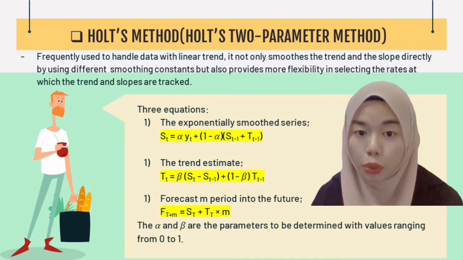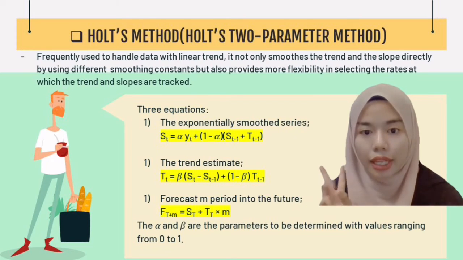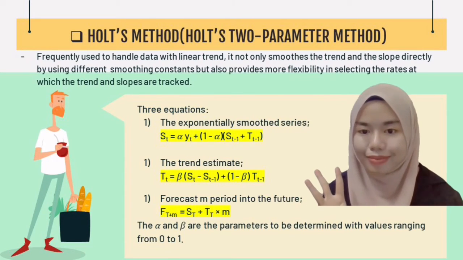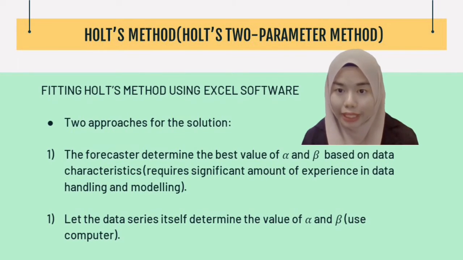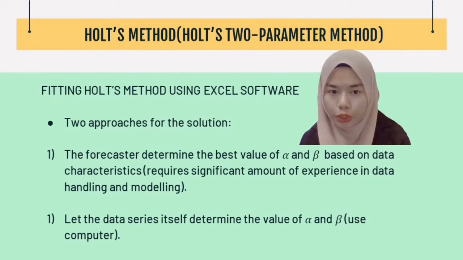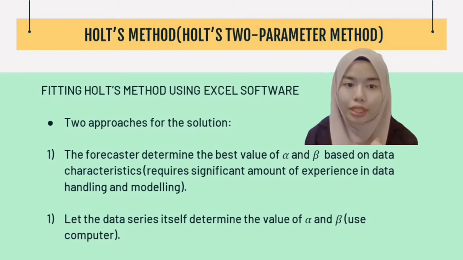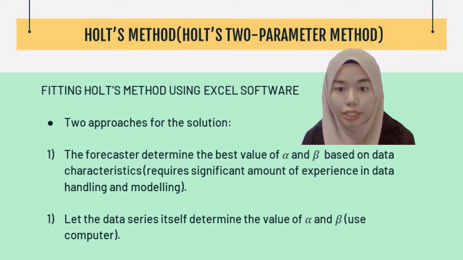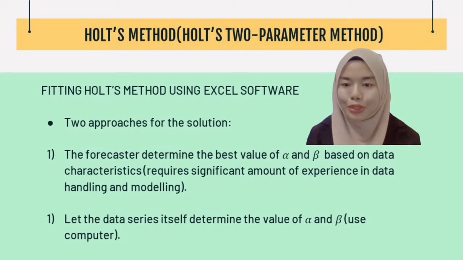There are three equations that we will use in this method. First is the exponentially smoothed series, the trend estimate, and the forecast m periods into the future. This stage of model development is much more complicated since there are two parameters. Therefore, there are two approaches to the solution. First, the forecaster determines the best value of alpha and beta based on the data characteristics, which requires a significant amount of experience in data handling and modeling. And second, the data series itself determines the value of alpha and beta by using a computer.